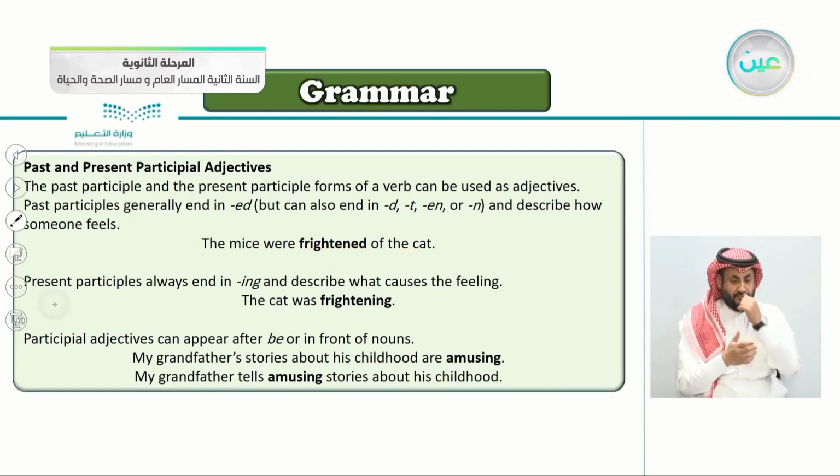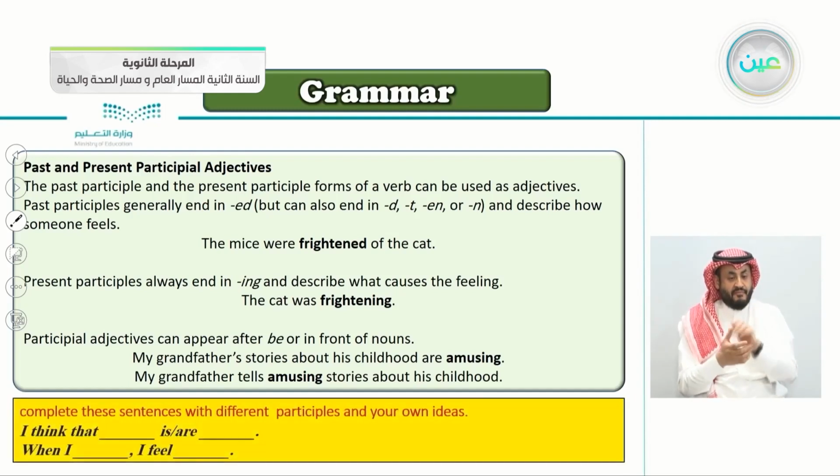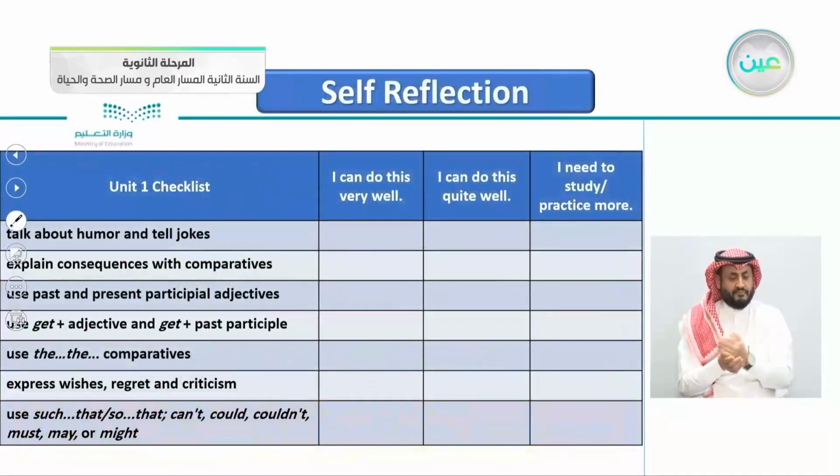But on the other hand, the present participle always ends in -ing and describes what causes the feeling. What causes the feeling? The cat was frightening. I was excited. The event was exciting, and so on. So if you understand this lesson, the past and present participle, just tick here. If you don't understand it quite well, if you don't understand it at all, tick a mark here.